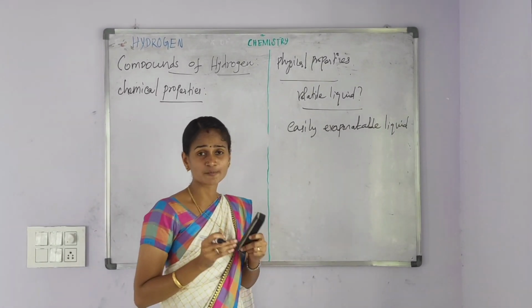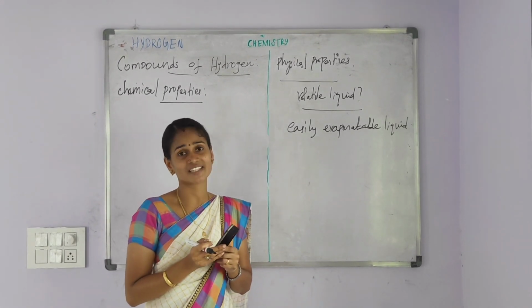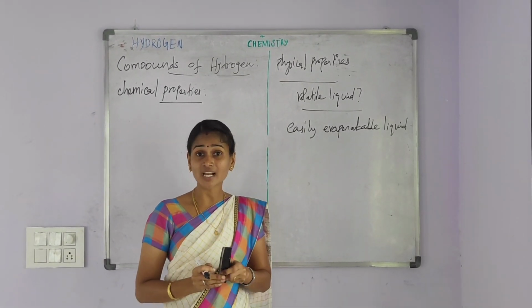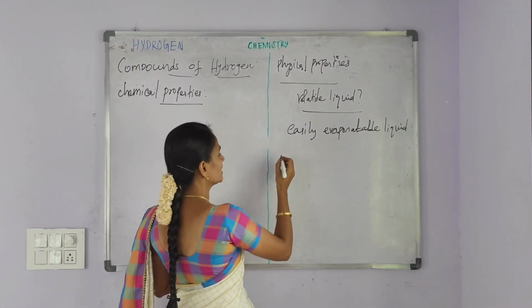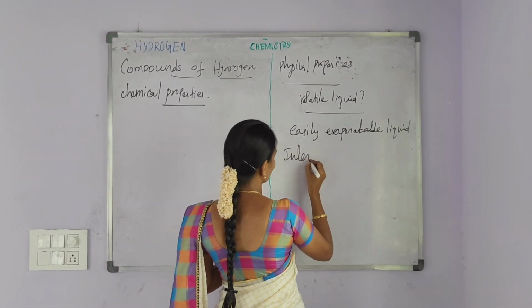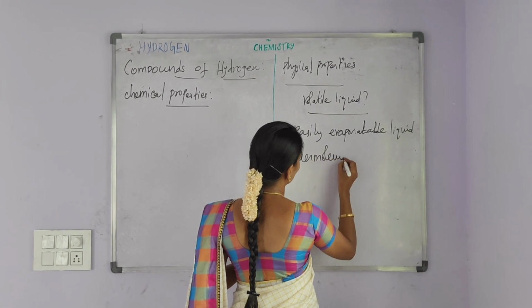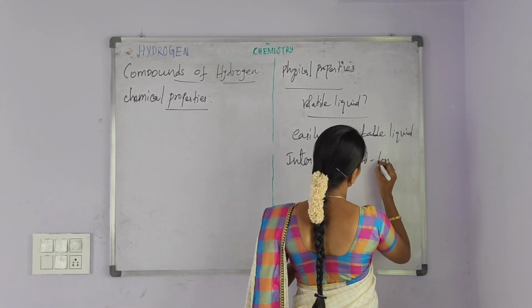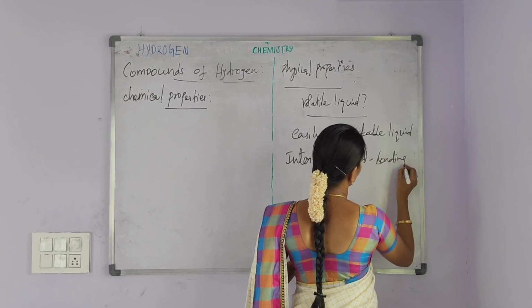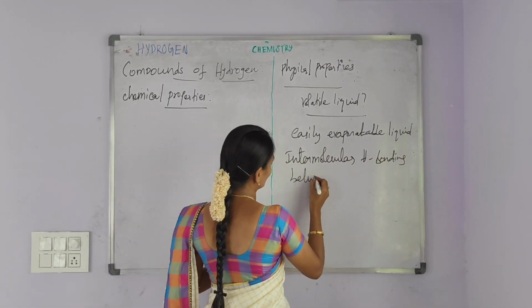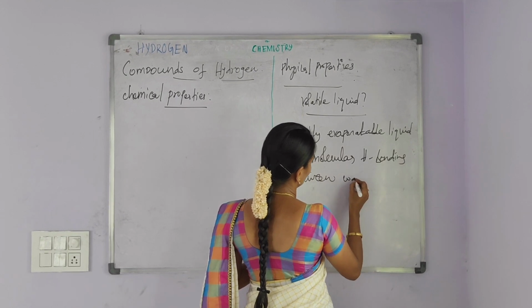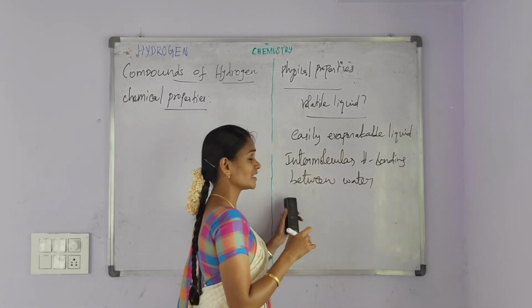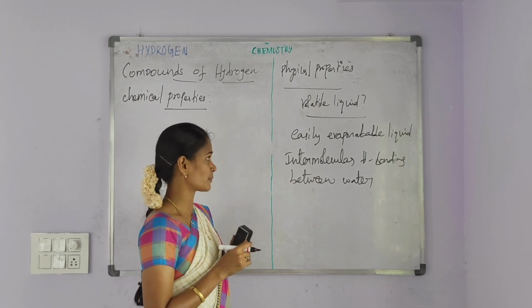If water is present in the condensed state, it possesses a peculiar, that is unique or special, property.